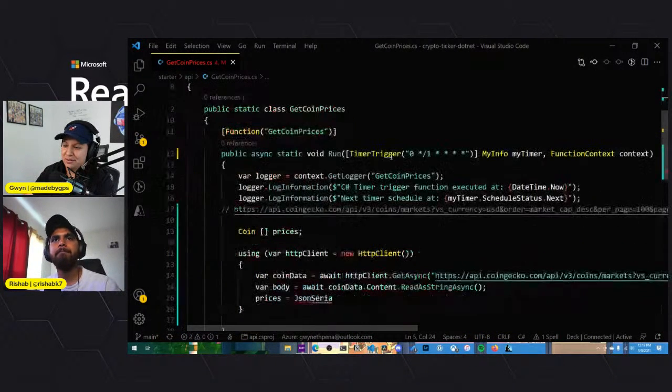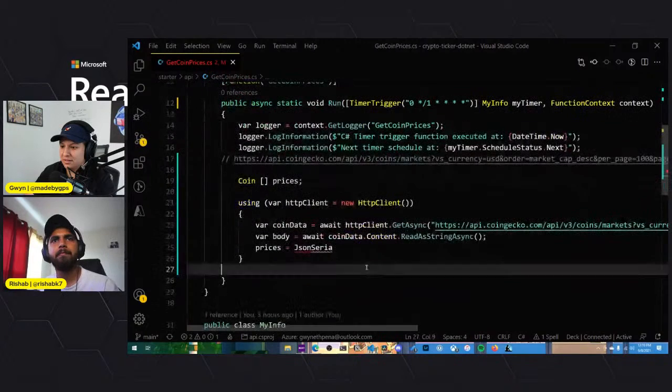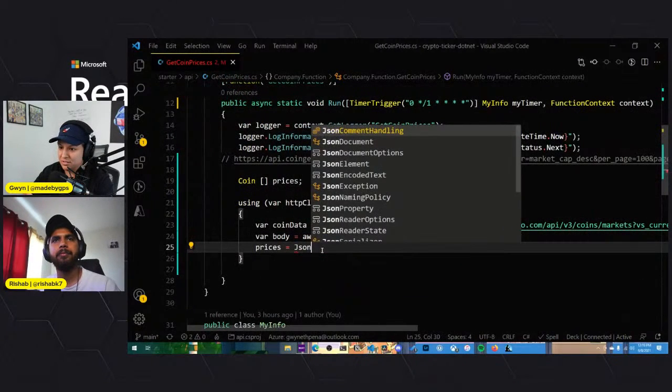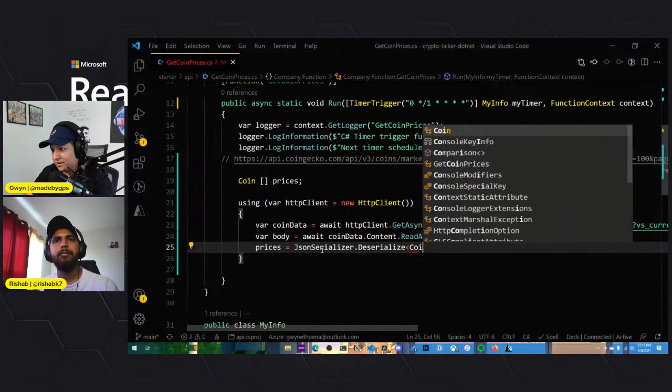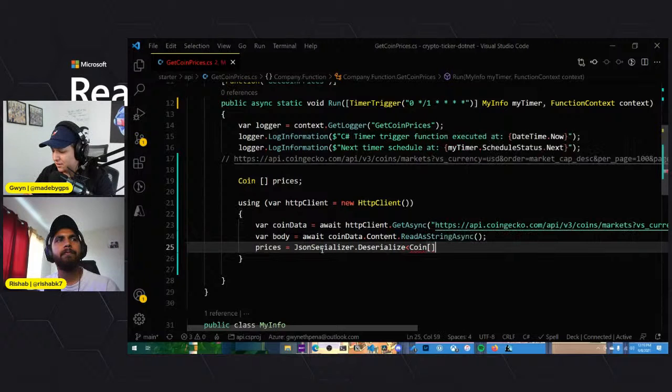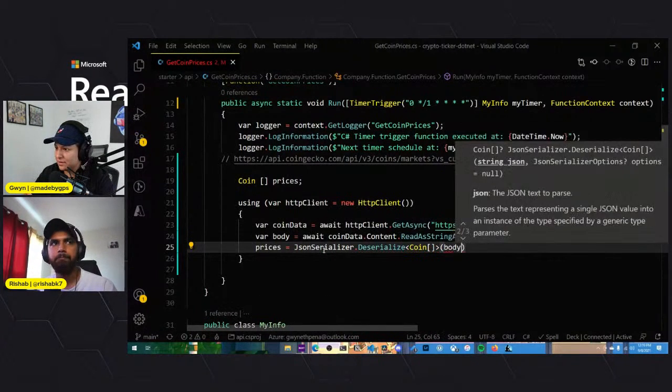System.text.json. Yes, I think you are correct. And we'll do JSON serializer, and then we'll do deserialize, type coin, and we need to provide the body.